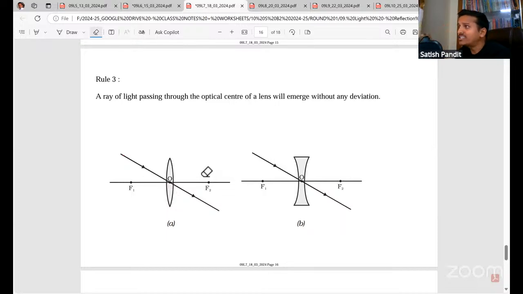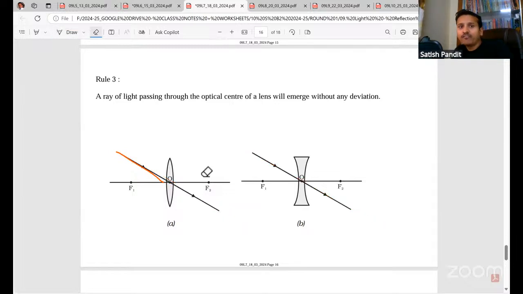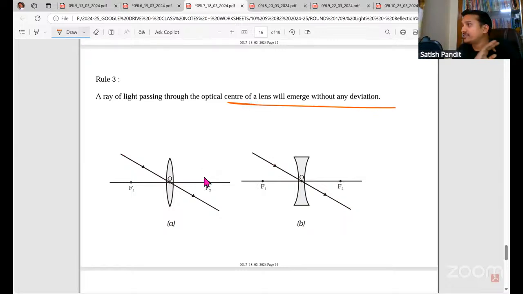The lateral displacement here is negligible, and that is why when a ray of light is passing through the optical center, it will go undeviated. I repeat, because lenses are very thin, lateral displacement will be minimum, and as a result it will pass undeviated in a straight line. So a ray of light passing through the optical center of a lens will emerge without any deviation.